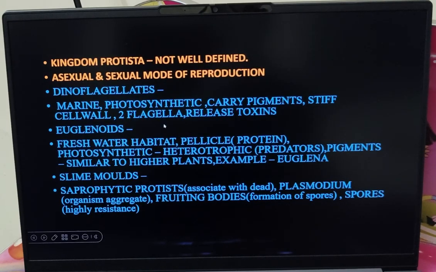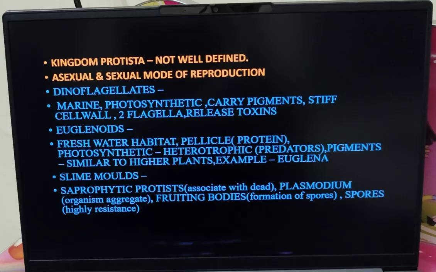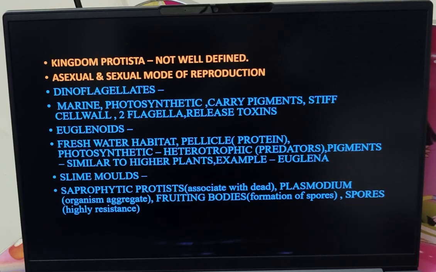Then comes kingdom Protista. In kingdom Monera, we had an idea that it carried all kinds of bacteria. But kingdom Protista is not well defined. The only thing given is the mode of reproduction. It undergoes asexual as well as sexual mode of reproduction.